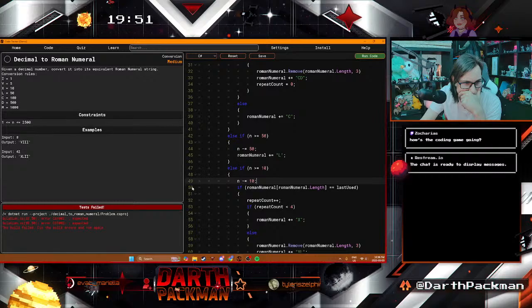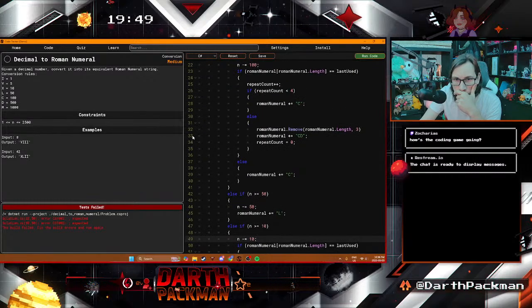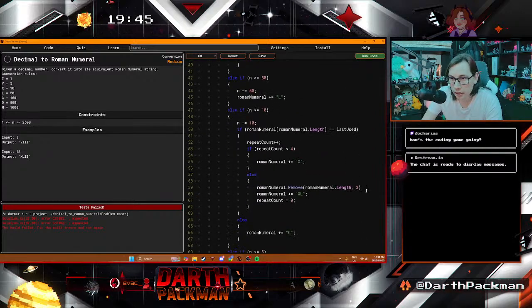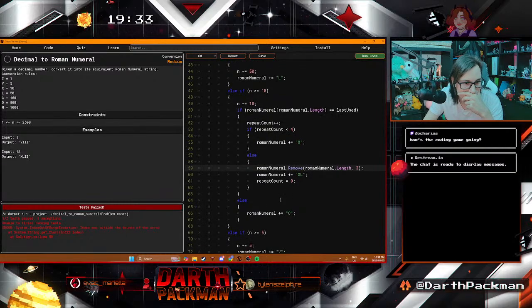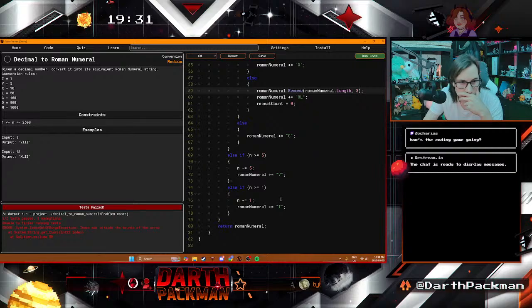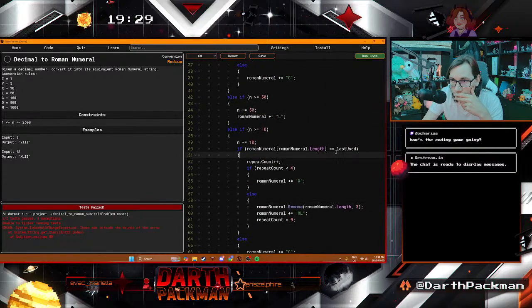No, 50. So let's try 32. Aha! There you go. And then here, run that again. The results should be wrong. What do we get here? 1 out of 2 passed, 1 exception. Index was out of the bounds of the array. Interesting. Line 50.